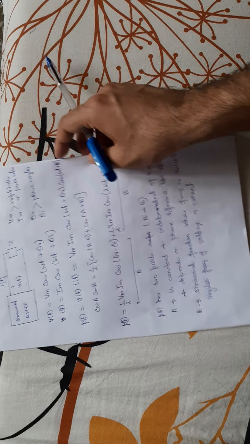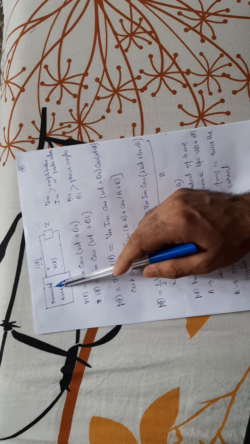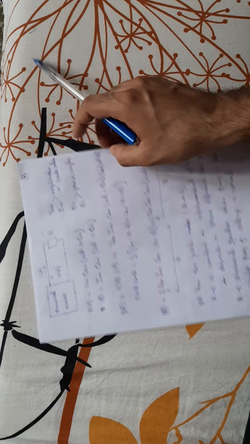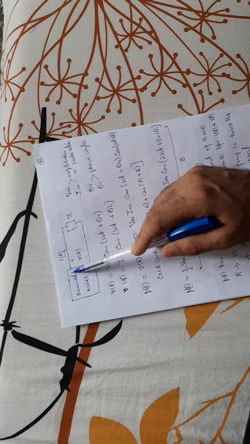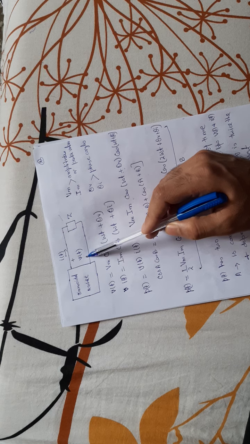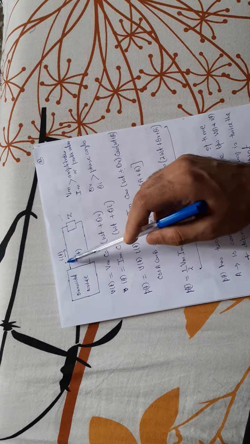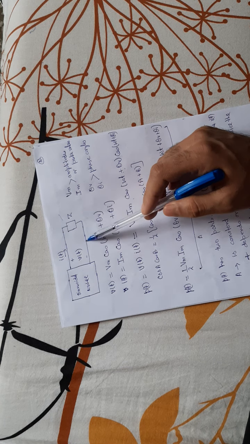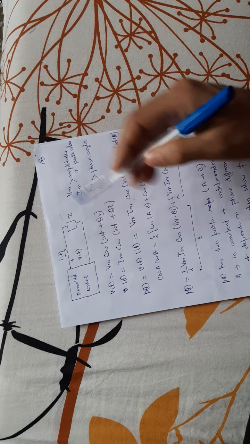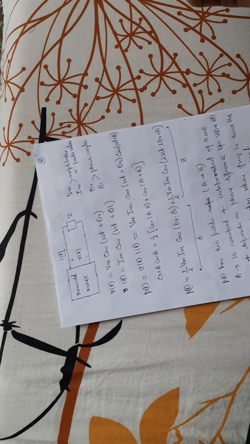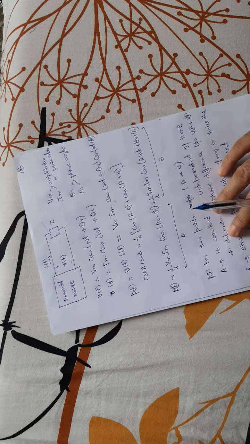Consider a circuit here. I have a sinusoidal source, which gives me some sinusoidal voltage. When a load is connected, some sinusoidal current will flow in this load. This is a passive network Z, where Z is the impedance. It consists of R, L and C, so it is a passive element.